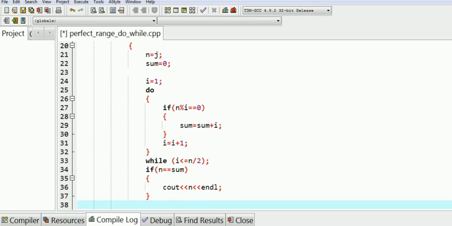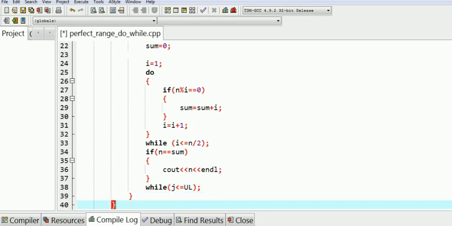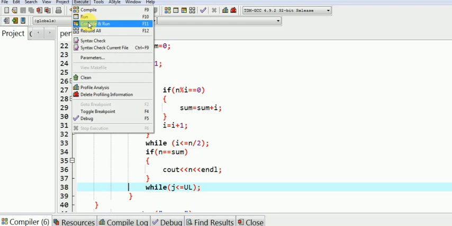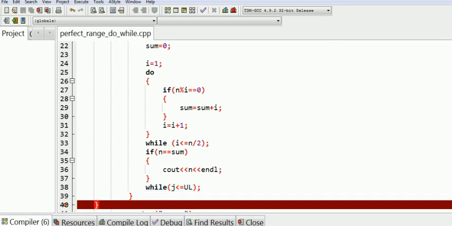Now increment the loop control variable of the outer loop, while j is less than or equal to upper limit, terminated with a semicolon. System pause, return 0. We have left out the j++ error, so that we may check and ensure the correctness of this error.